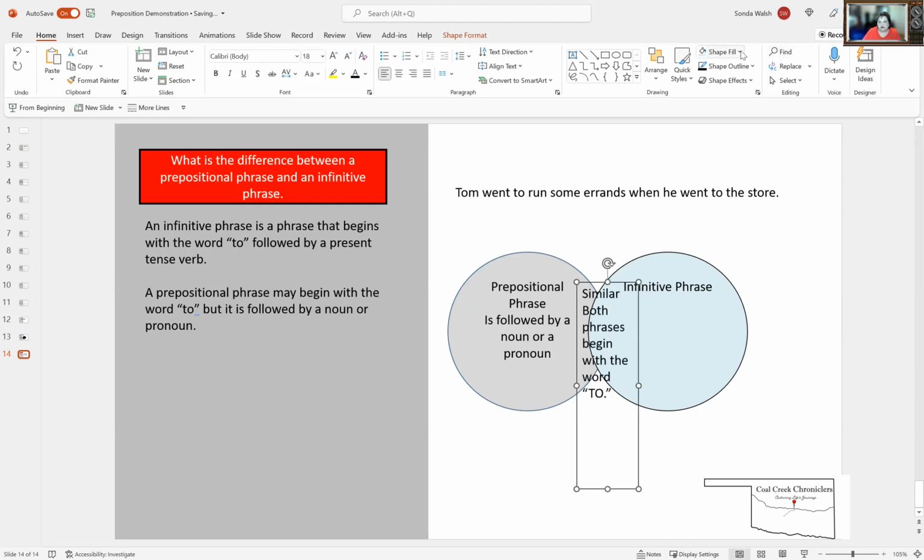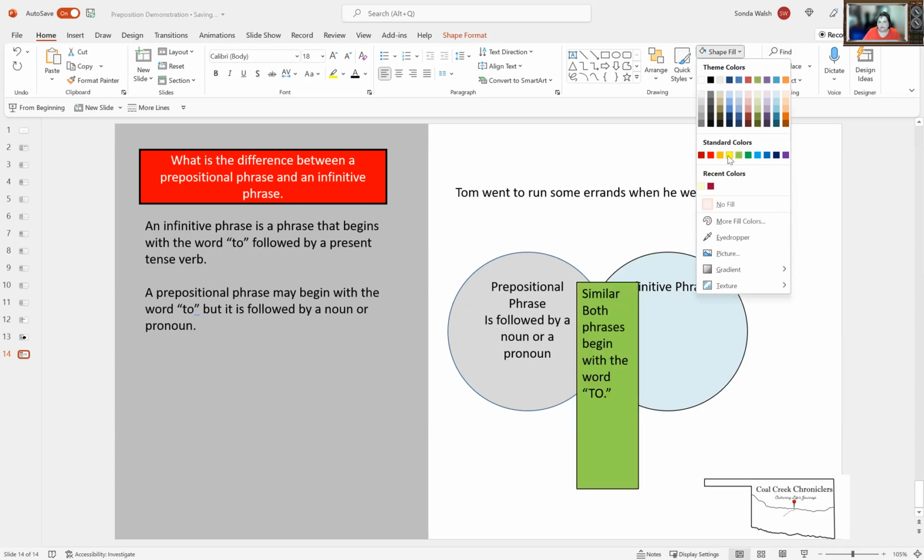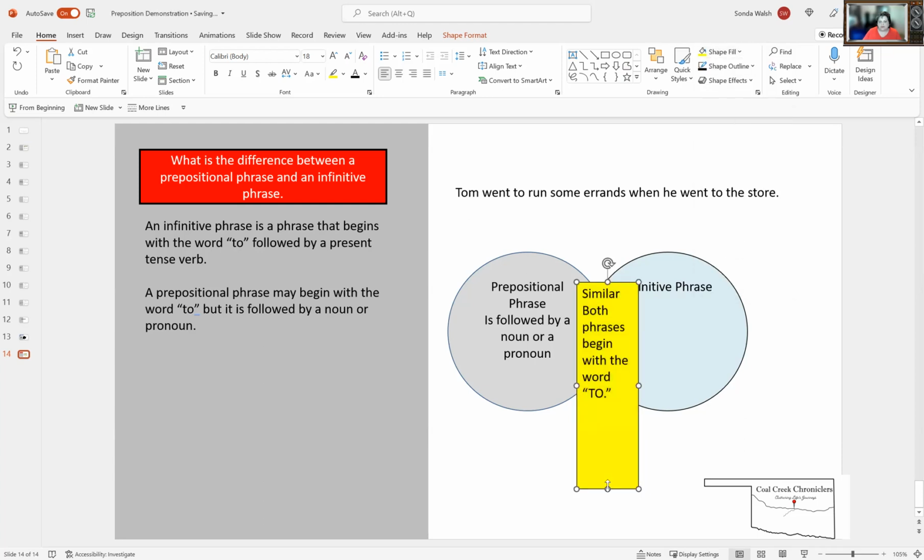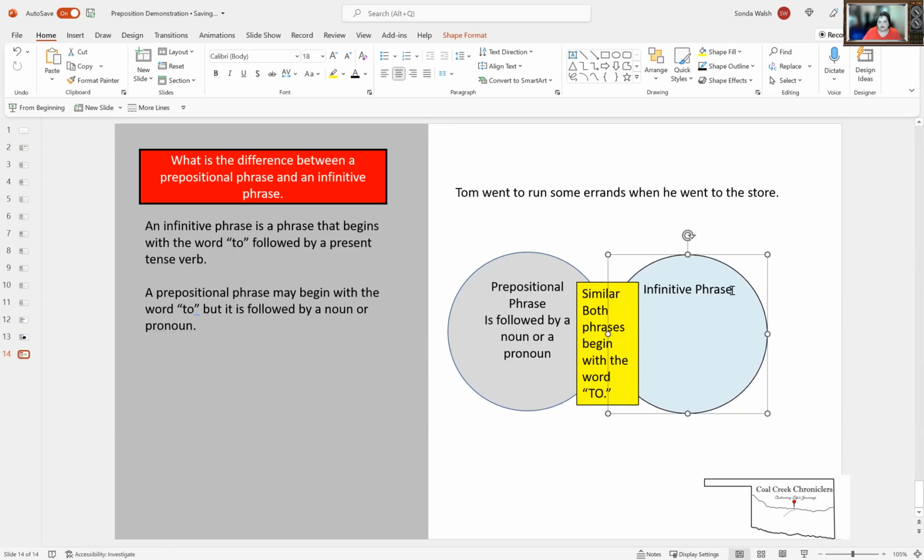Let me see if I can highlight that for you. Okay. So what is similar is both phrases begin with the word to. Let's get this over just a little bit. An infinitive phrase, the word to is followed by a verb. Let's make it specific, a present tense verb.